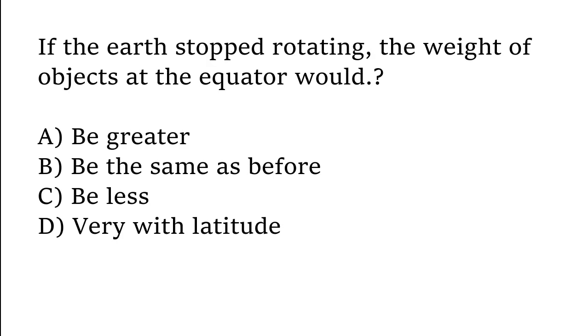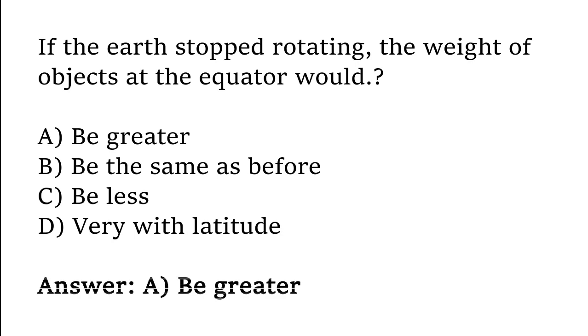If the earth stopped rotating, the weight of objects at the equator would be greater, be the same as before, be less, vary with latitude. The correct answer is option A. If the Earth stopped rotating, the weight of the object at the equator will be greater.